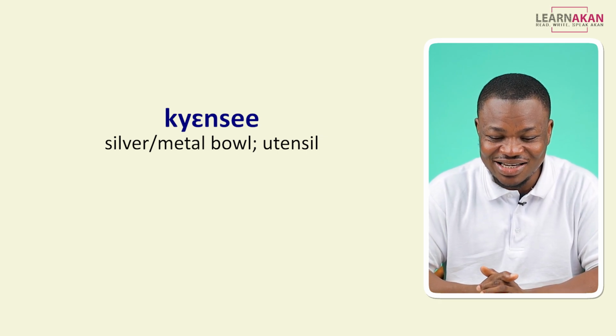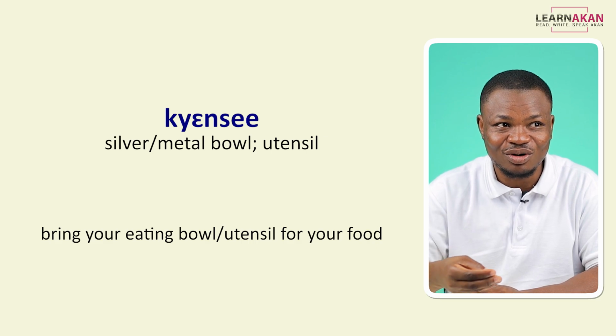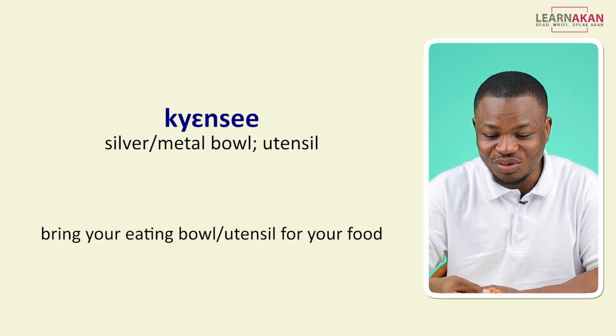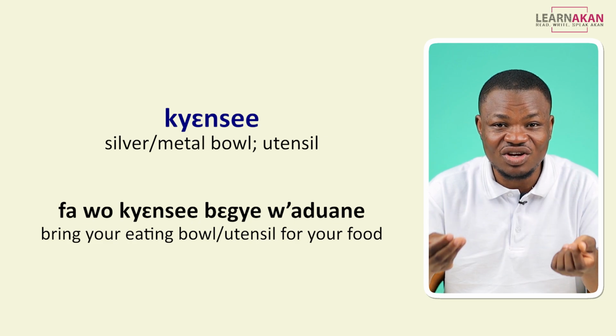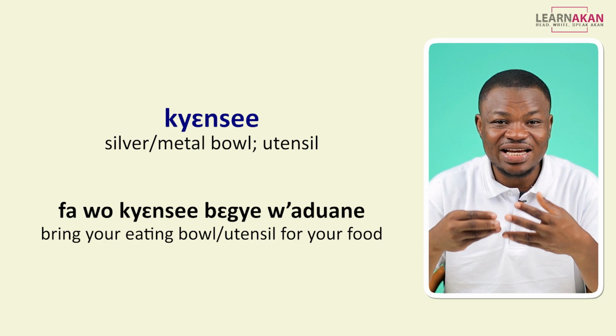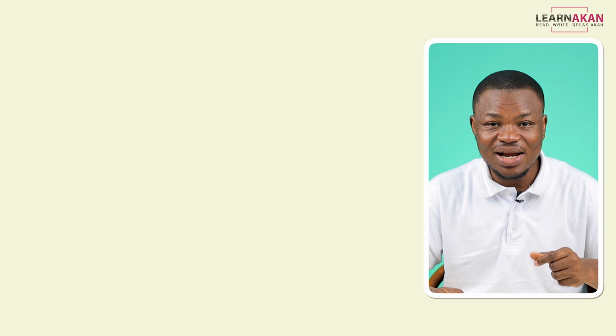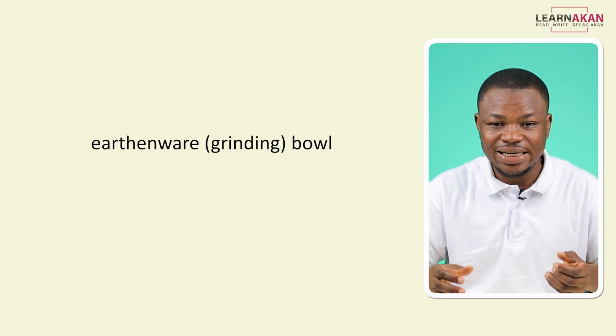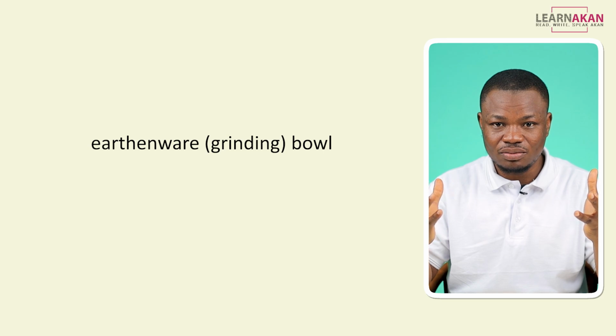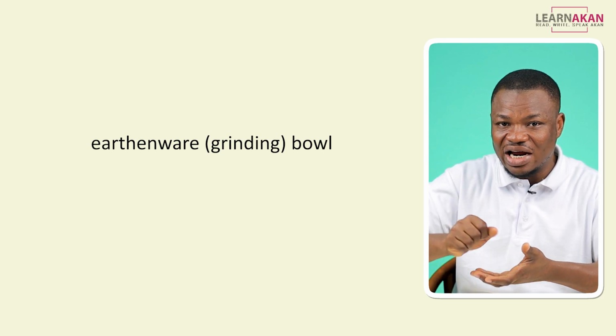Chensing. So if I want to say, bring your silver bowl or bring your metal bowl for your food, I would say, fawo chensing beji weduane. Fawo chensing beji weduane. The next one is the grinding pot. So the earthenware bowl. And this is the traditional pot that we use to grind stuff.